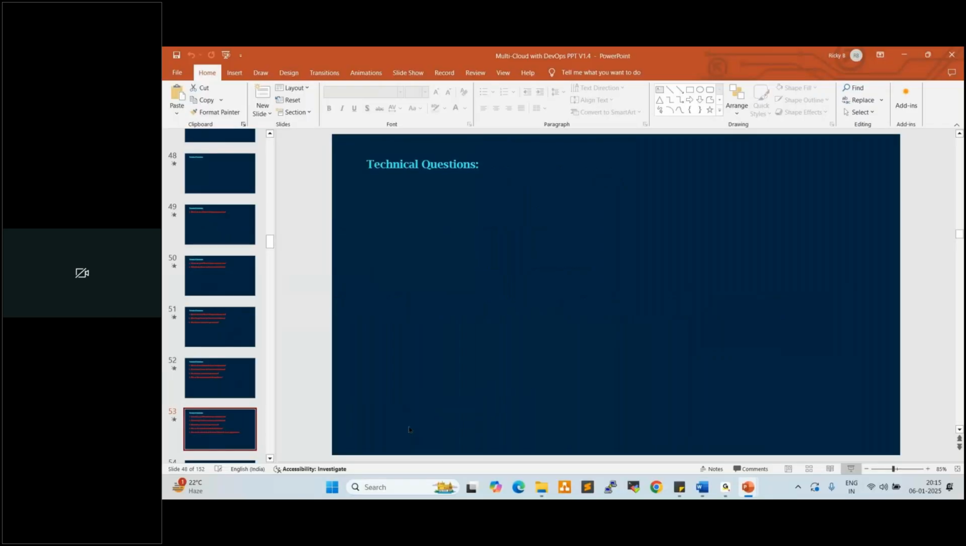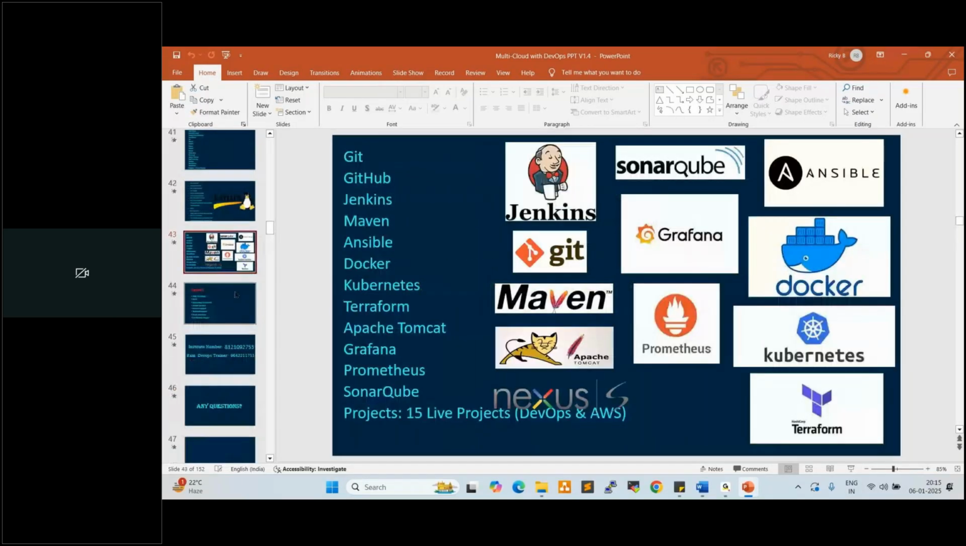So these are the tools we are going to learn. See here: Git, GitHub, Jenkins, Maven, Ansible, Docker, Kubernetes, Terraform, Apache, Tomcat, Grafana, Prometheus, SonarQube. Right? So these are the tools. Here, Ansible, Docker, Kubernetes, Terraform, these four tools are very core tools, very advanced tools. So we are going to learn all these tools, but we don't use all the tools in real-time projects.